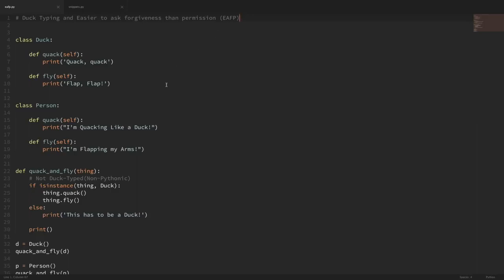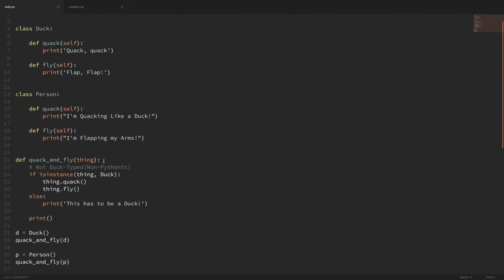But I think this will be more clear if we take a look at an easy example to see exactly what this means. In this easy example, I have two very simple classes. I have a class duck, and it has two methods, quack and fly. And then I have a class person, and it also has two methods, quack and fly. Both of these methods do different things depending on the class. Now, I also have a function here called quack and fly, and the purpose of this function is that we're going to try to pass in this object thing, and we're going to try to run the quack method and the fly method on it.